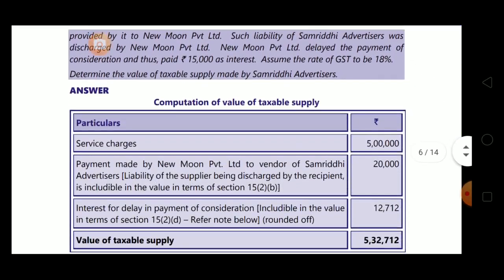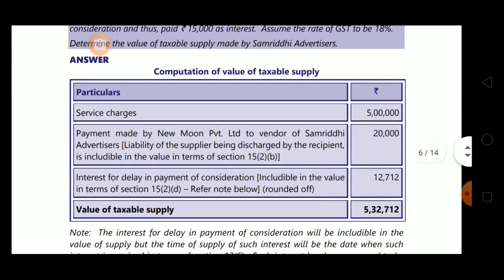Now see the answer. Computation of value of taxable supply. Service charges is 5 lakh. Now payment made by New Moon Private Limited, that is recipient, to vendor of Samriddhi Advertisers, means liability of supplier being discharged by recipient, is includable in the value in terms of section 15 subsection 2 clause B, that is 20,000.